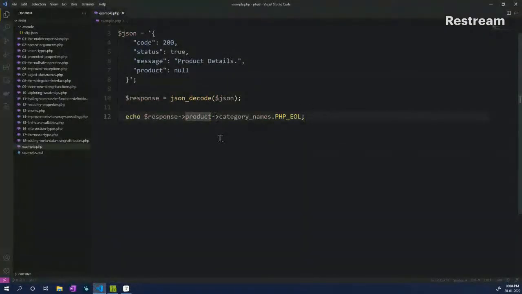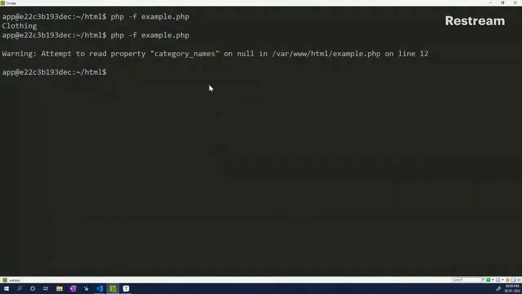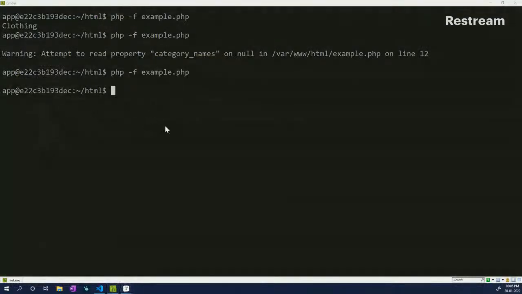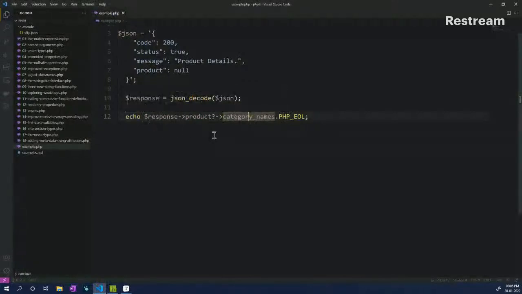So what can I do? I can do something like this, which is the null safe operator. We put a question mark just in front of the dash and the arrow, and try it one more time, and now it doesn't throw an error. Of course you get a null, but it is not showing up because we are doing an echo.